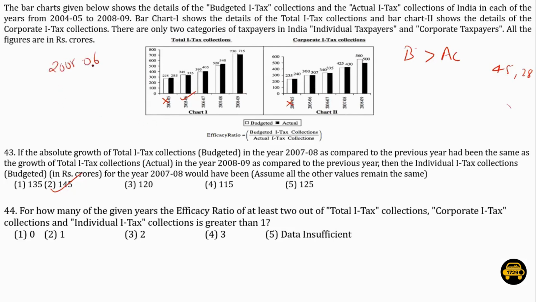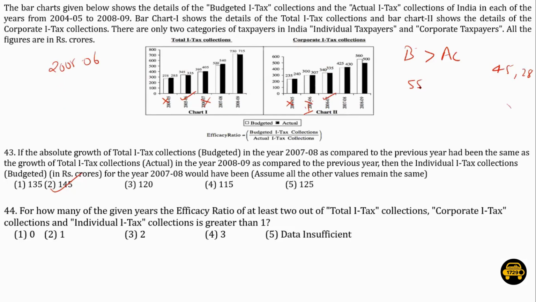For 6-7, it's lesser than 1. For 6-7, again, this one is greater than 1. 341, 335. Yeah, this is greater than 1. Now we need to calculate for the individual one again. So 395 minus 340 will be 55.